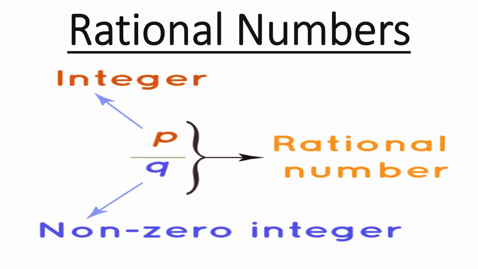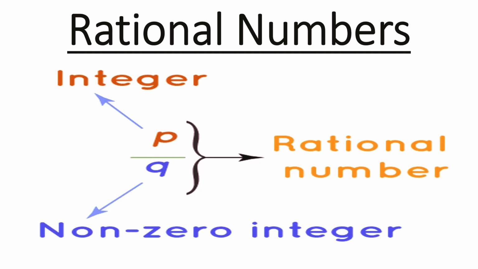Let's move ahead to rational numbers. Rational numbers are those numbers which are in the form of P by Q, that is, fractional form. The condition is that the denominator, that is the Q value, should not be equal to 0. The numerator can be any integer: a positive integer, 0, or a negative integer.